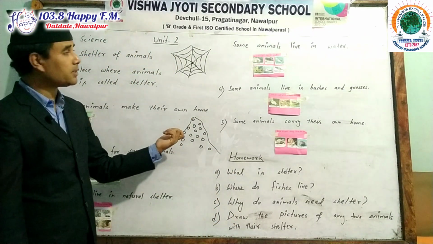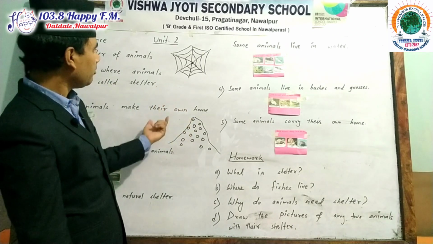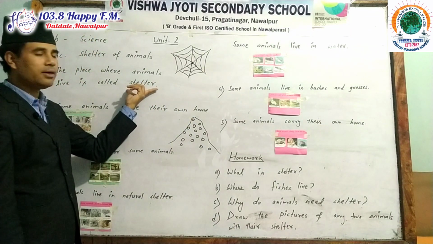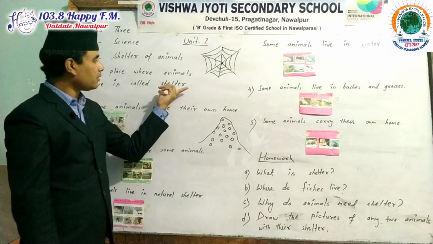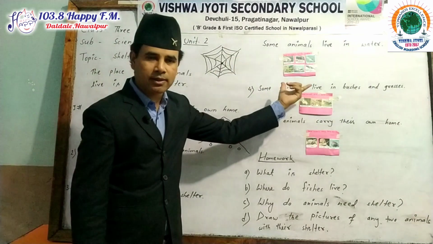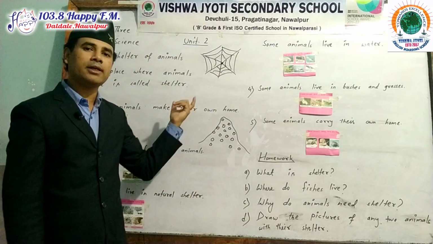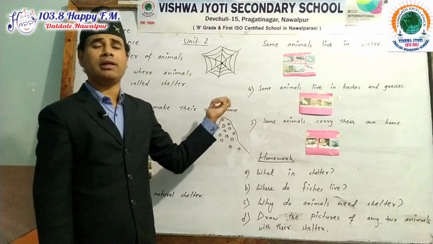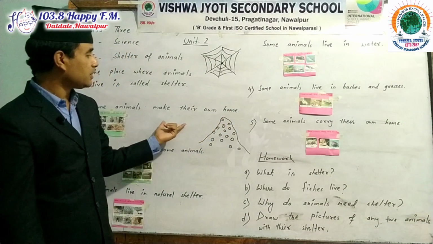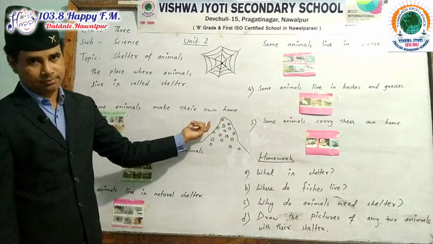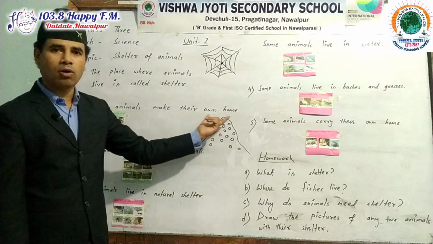Now, my dear students, I have said that animals live in a shelter. They live in what? They live in shelter. Similarly, some of the animals live inside the water and most of them live on the land. Those animals which live on land have their own homes.